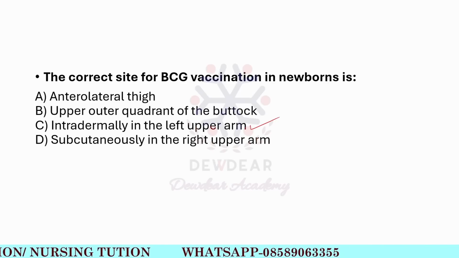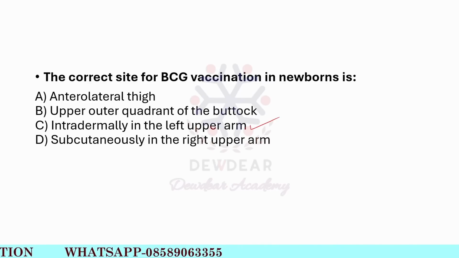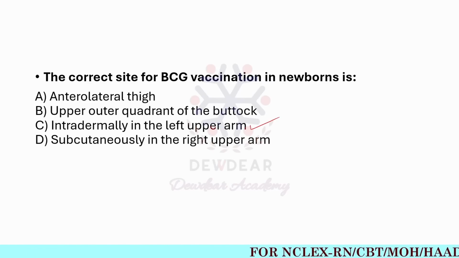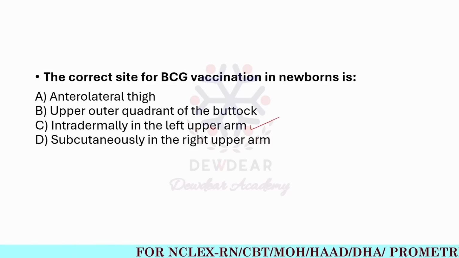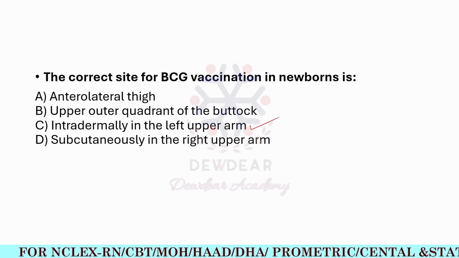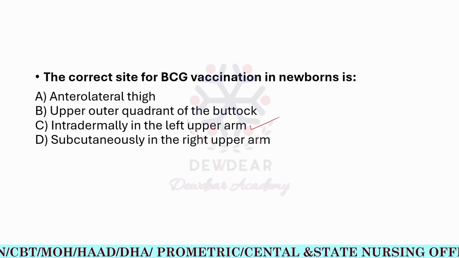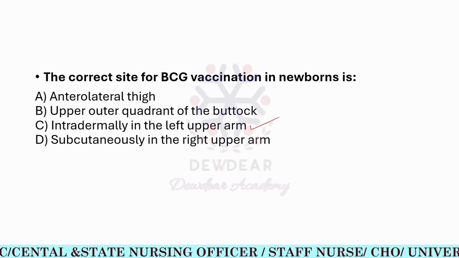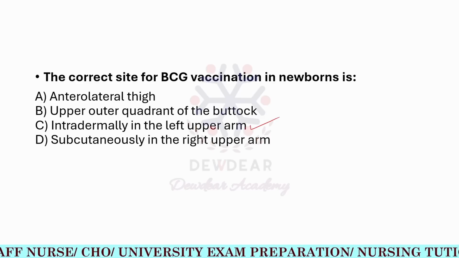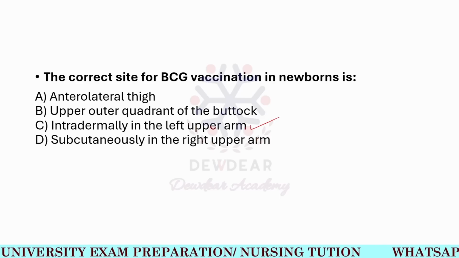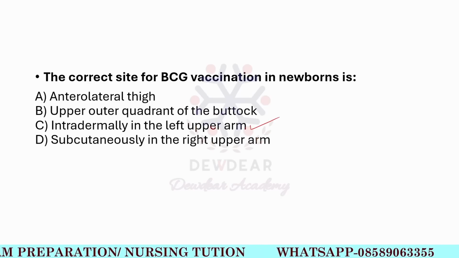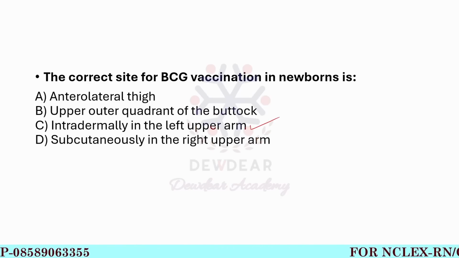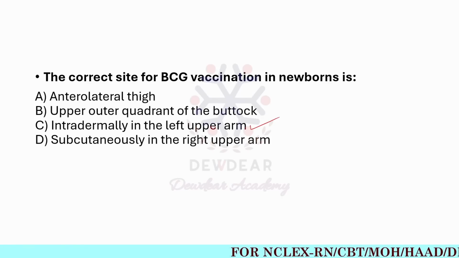So BCG vaccination is administered intradermally in the left upper arm. Intradermal injections ensure a better immune response and local reaction formation. And if we are using any subcutaneous or intramuscular sites, it can lead to abscess formation and also reduced effectiveness. So we are using the intradermal injection for the better immune response. Globally, to maintain uniformity, the left arm is usually considered as the standard site.